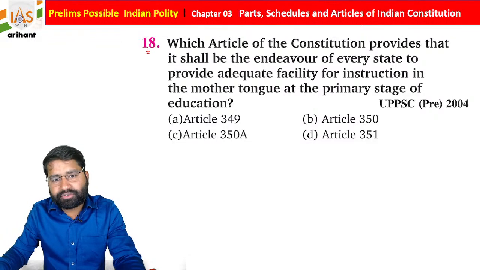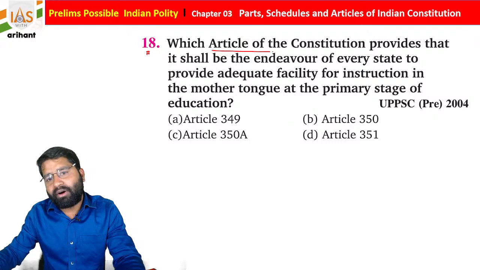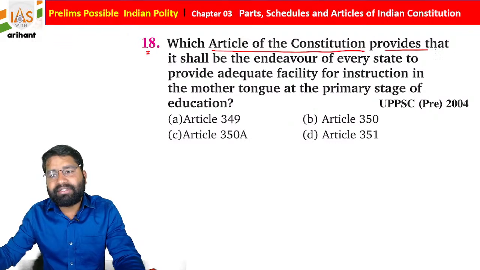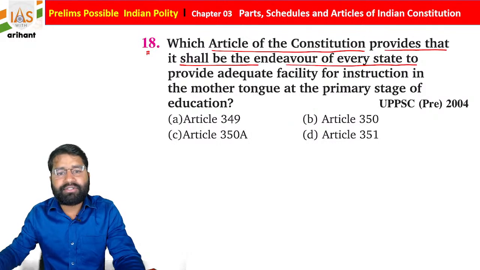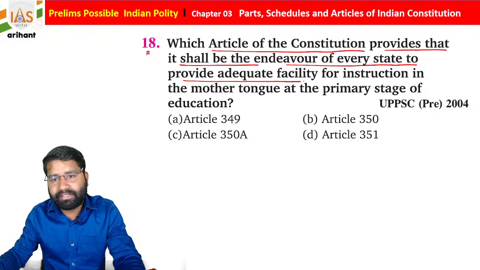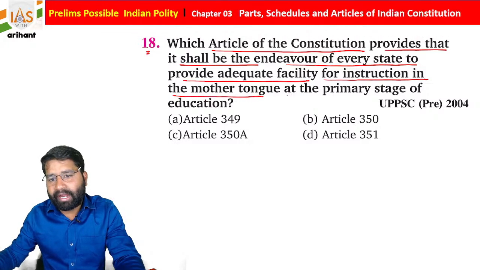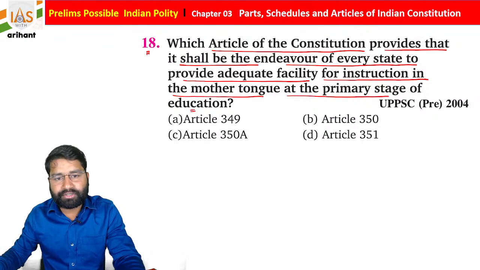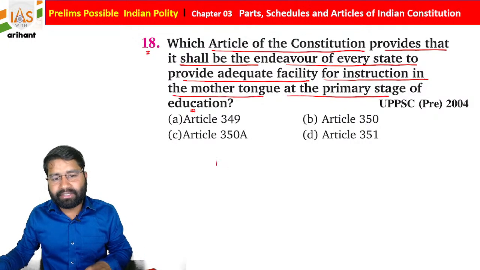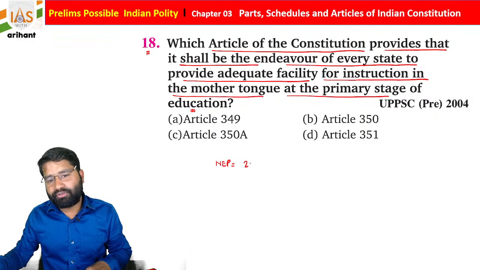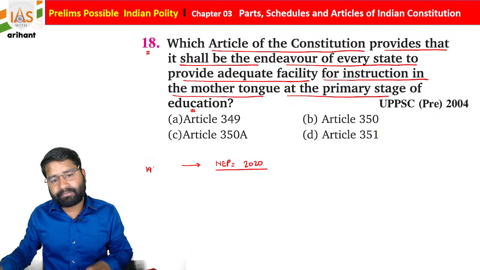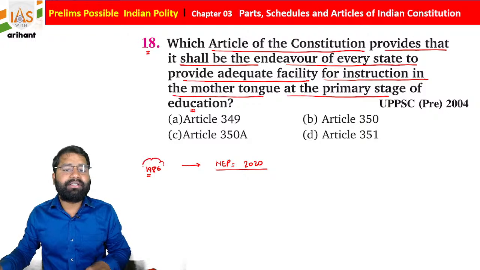Now the next question, students: which article of the Constitution provides that it shall be the endeavor of every state to provide adequate facility for instruction in the mother tongue at the primary stage of education? As you know, the new education policy was recently given in 2020, and it updated the earlier policy of 1986.